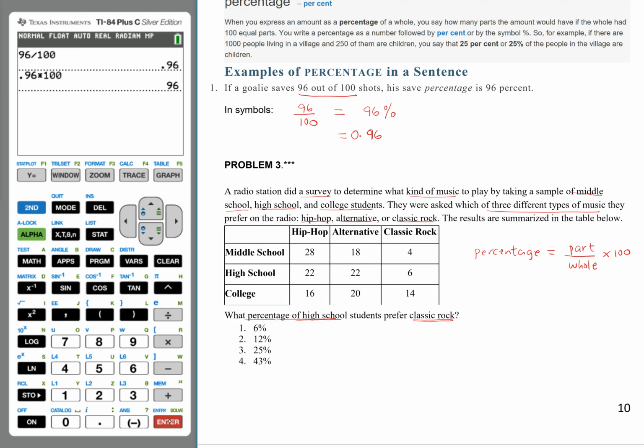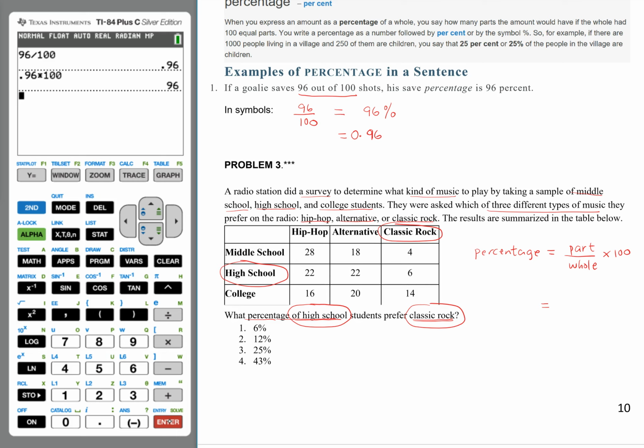You are simply asked here about classic rock compared to the whole high school. When you look at the table of values here, the high school row is this one and the classic rock column would be this. So let's now calculate the percentage of classic rock to the high school students.